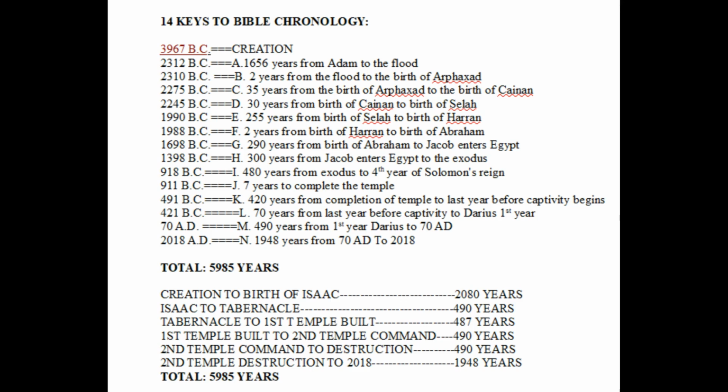There's the time of the sojourning from Isaac to the tabernacle, which is 490 years. There is the time of the tabernacle until the first temple is built, which is 487 years. There's the time of the first temple, which is 490 years, the time of the second temple, which is 490 years, and then the destruction of the temple until the present day, which is 1,948 years. Again, giving us the current year of 5,985. Again, if you want an explanation of how I came up with these dates, please check out my other video on my channel entitled Bible Chronology.